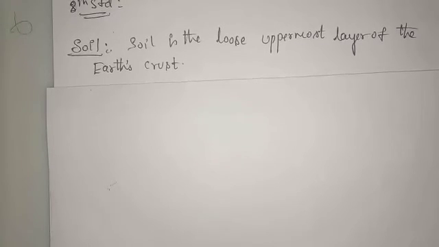When you say soil is the loose uppermost layer of the earth crust, it consists of a mixture of humus. Humus means the dead decomposed organic matter. Here it includes the decomposition of animals, plants, human beings, all mixed together. It becomes humus. It takes many years to form humus. And fine powdered rocky materials. Soil does not become any one material. Soil consists of rocks, minerals and humus.